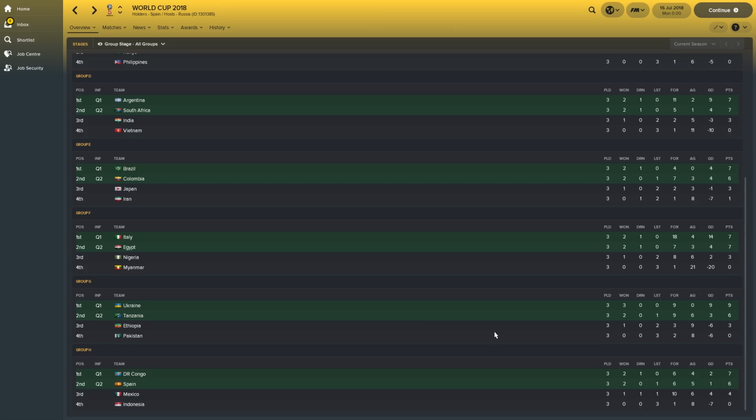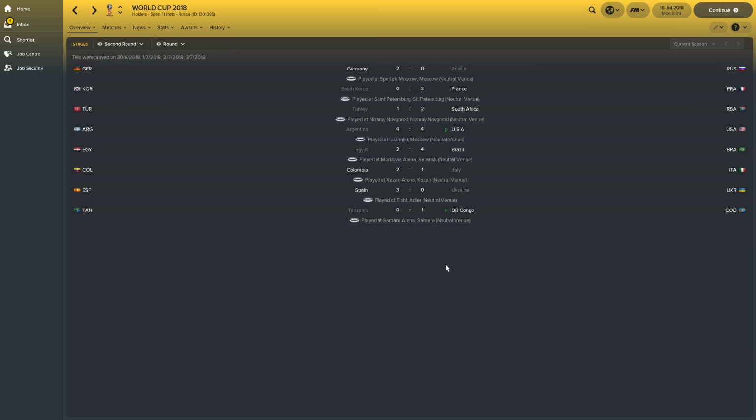And lastly, Democratic Republic of Congo topped the group ahead of eventual winners Spain. That is an incredible achievement. They actually beat Spain 2-1. They drew against Mexico 2-2, but Spain, fortunately for them, just about beat Mexico 4-3 in an absolute classic, with Mexico going out on 4 points and Indonesia bottom of the group as expected. But it wasn't as bad as I thought it would be. They only conceded 1 goal against Spain. 1-0 win for Spain against Indonesia. That is pretty poor from Spain's point of view, but excellent stuff from Indonesia.